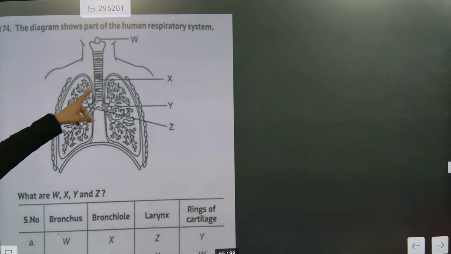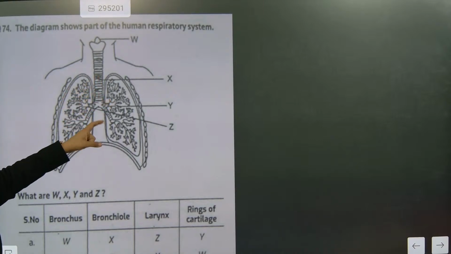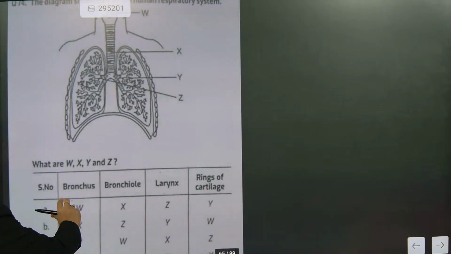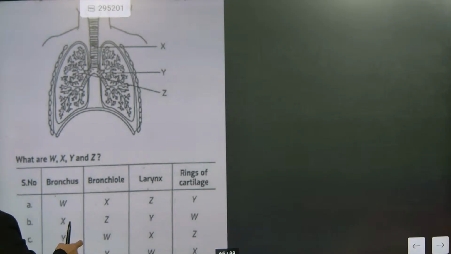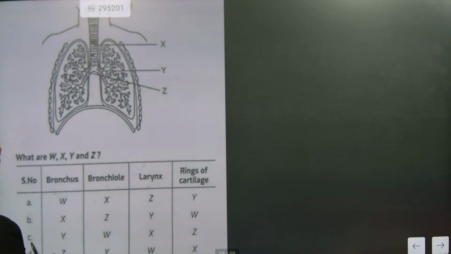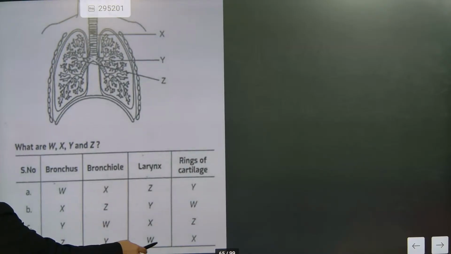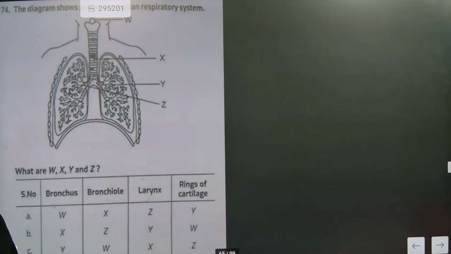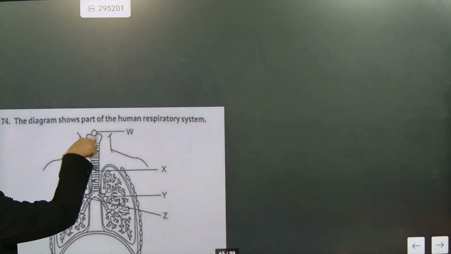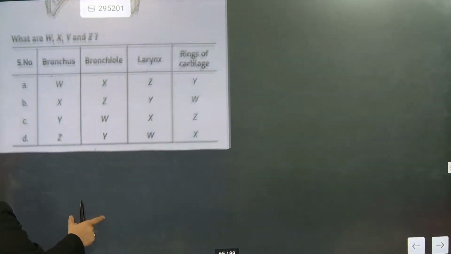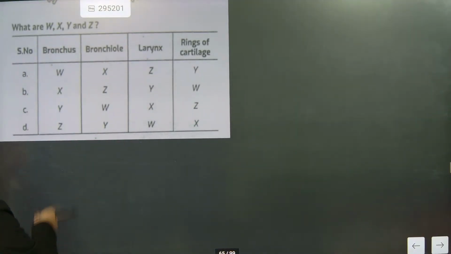Check this one first. This part is X. X is rings of cartilages. Bronchi and alveoli. So what is the question here? Bronchus is what? W is what? W is larynx. X is rings of cartilages. So here, rings of cartilages is X, W is larynx. That's one. D is the answer.